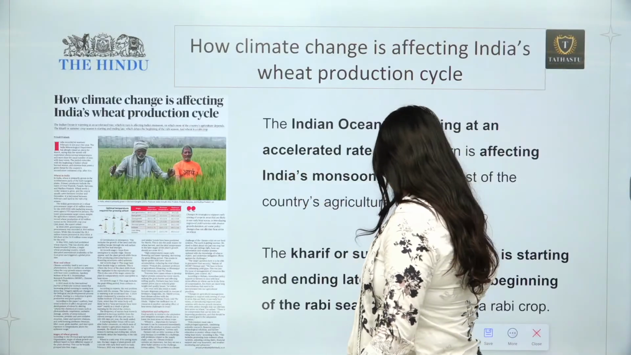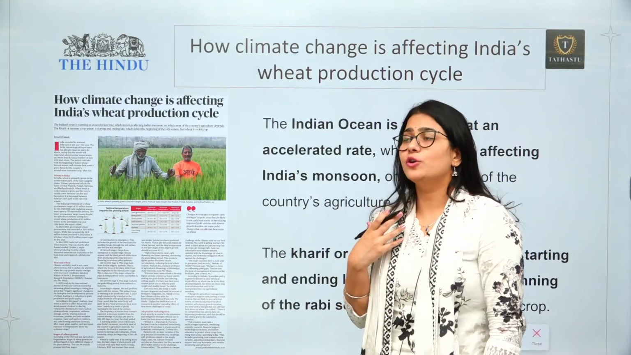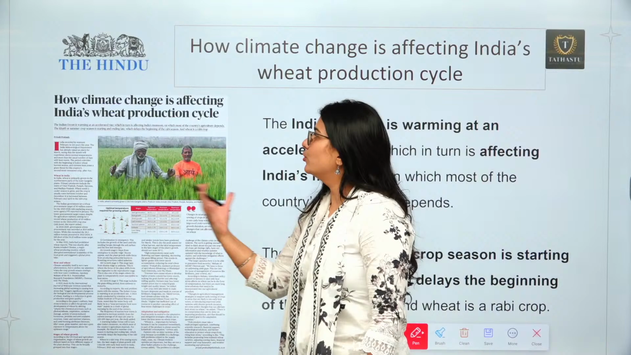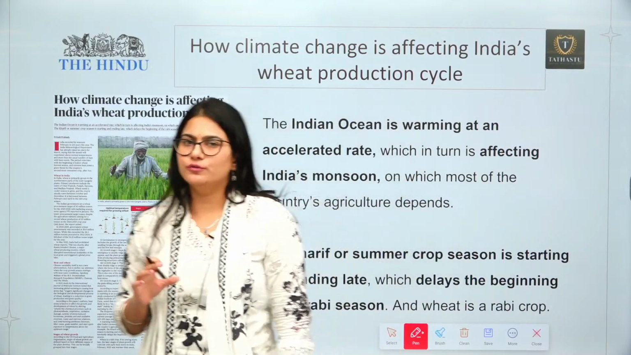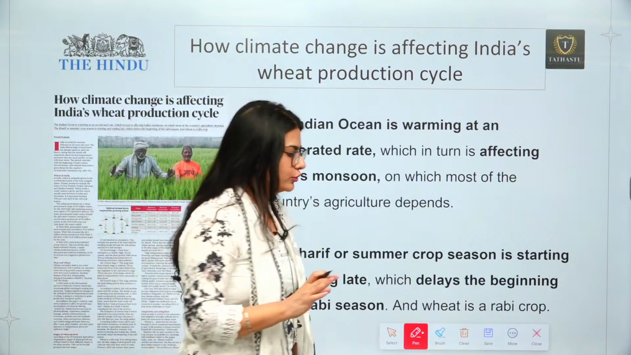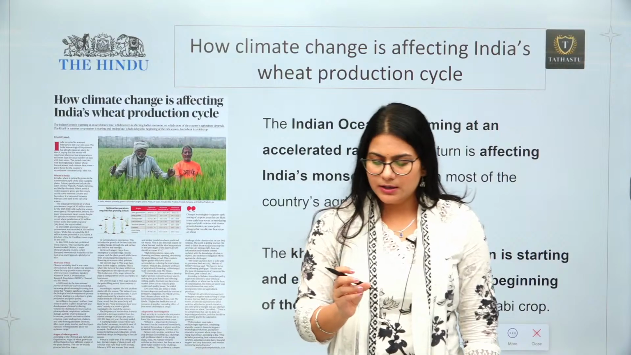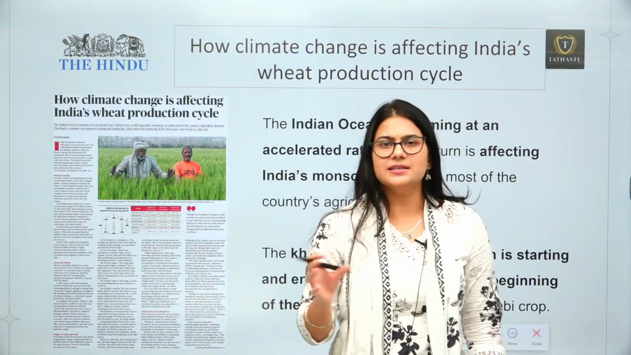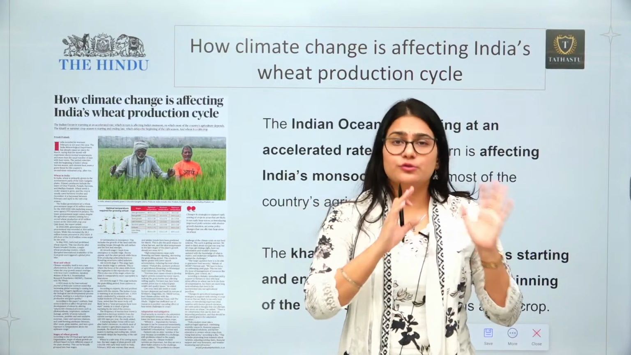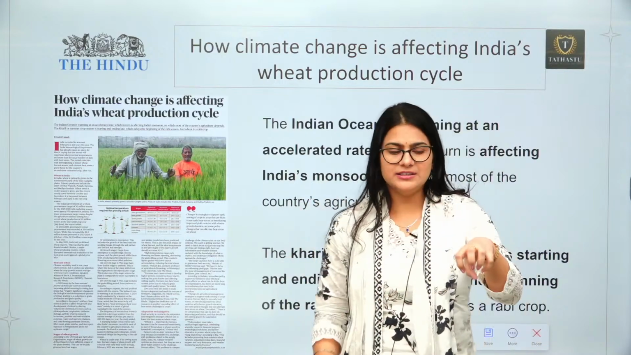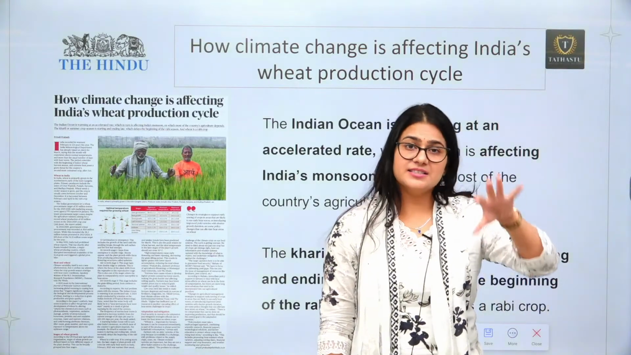So let's look at another article which is related to how climate change is going to impact wheat production in our country. Wheat as a grain is very important for India's food security. Okay, we all know that. And wheat is the second most consumed cereal after rice. But rice producing states are more as compared to wheat producing states, because wheat yield is very high, especially in Haryana and Punjab. The yield is high, but the states are very few.